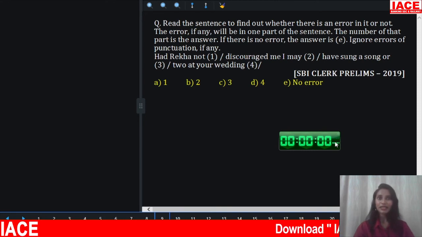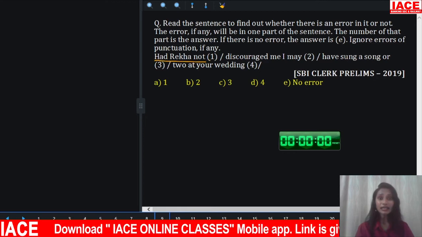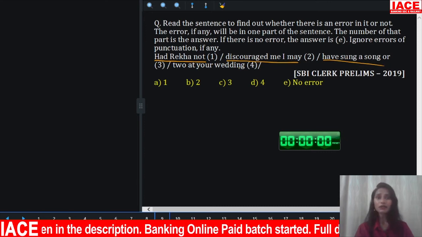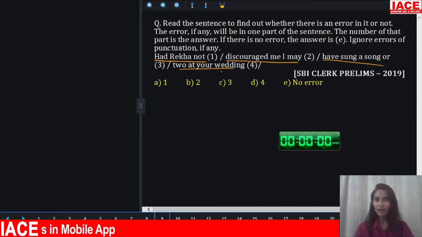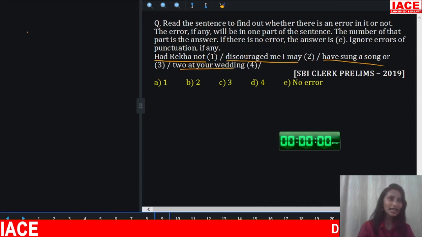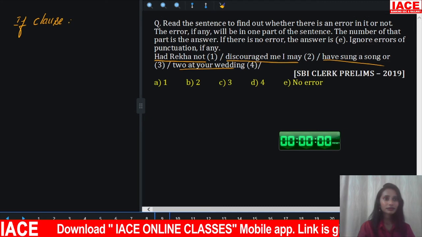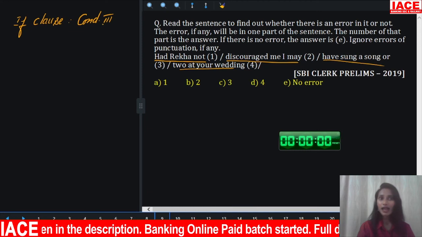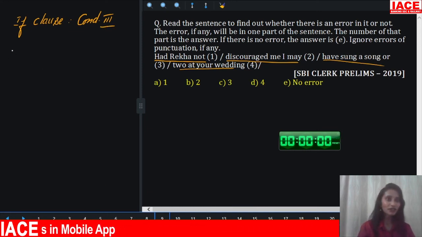Your time is up. Here, you have to find an error. Look at the given sentence. Had Rekha not discouraged me, I may have sung a song or two at your wedding. What is the error? So you might have found a structure in the sentence. What is that? It is if clause, condition 3, unfulfilled condition.